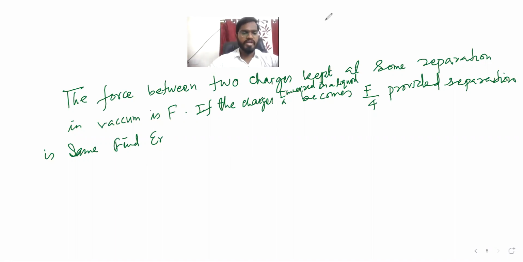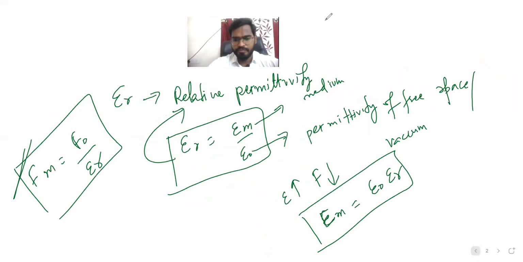So we are supposed to find the force in a medium. Just apply the force in a medium formula, you will get the answer.